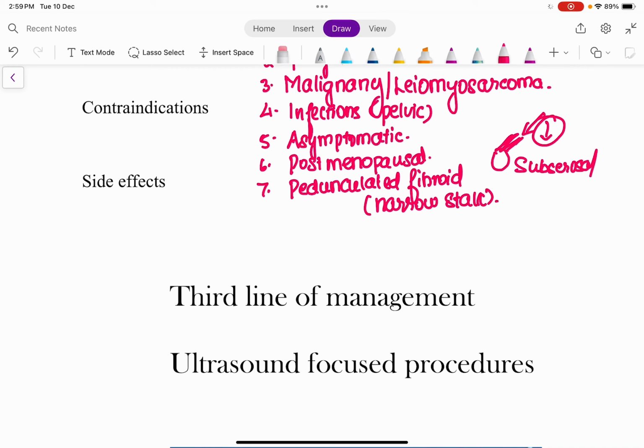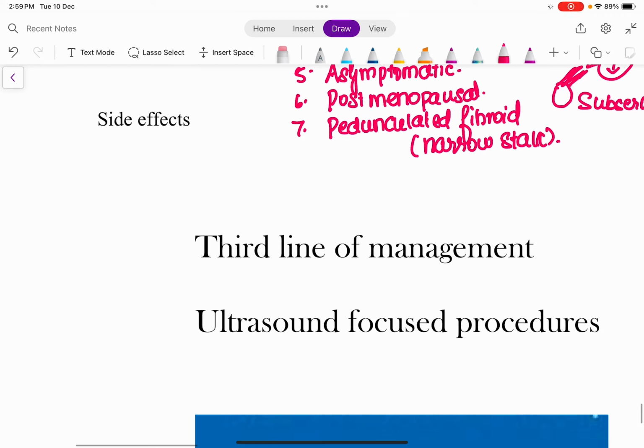The only thing left is what side effects you can anticipate in a patient who has undergone uterine artery embolization. Since the procedure basically decreases the blood supply to the uterus, which is going to decrease the size of the fibroid, the patient could experience some pelvic pain and some discharge per vagina.